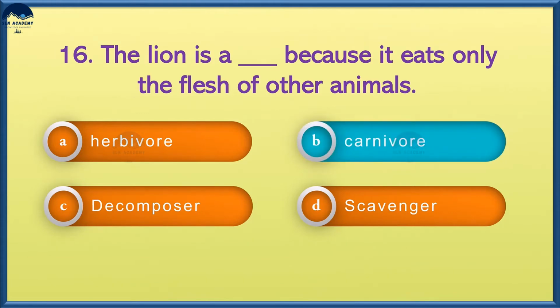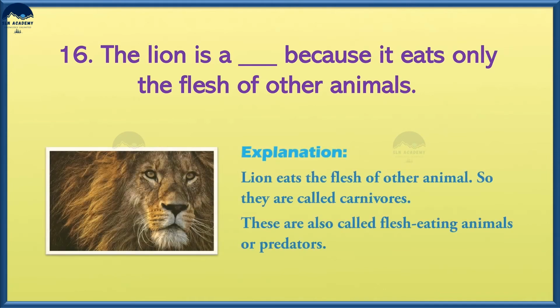And the answer is option B, carnivore. Lion eats the flesh of other animals, so they are called carnivores. These are also called flesh-eating animals or predators.